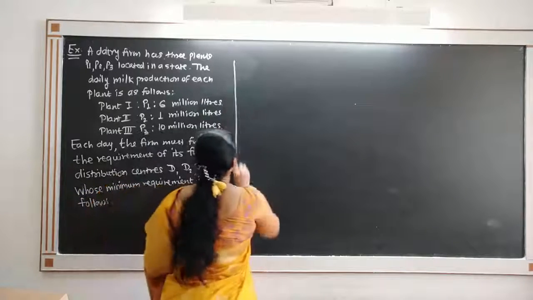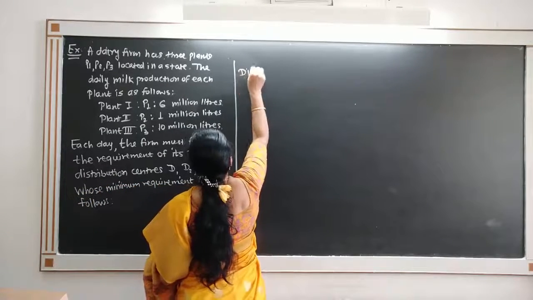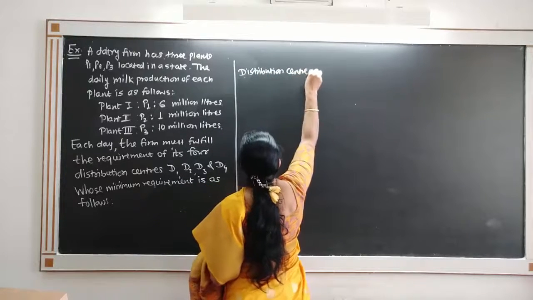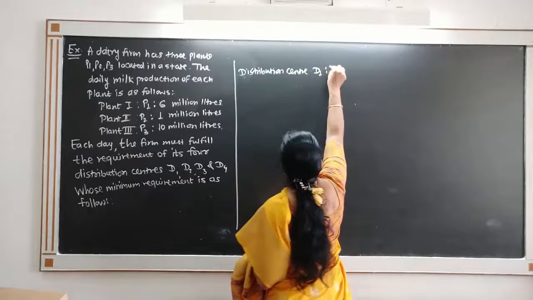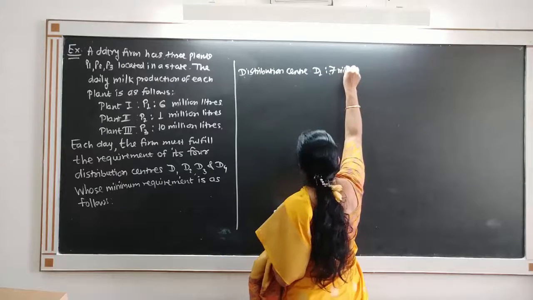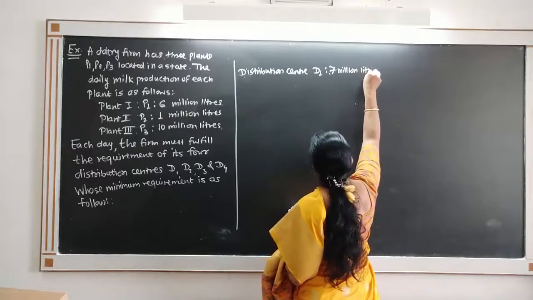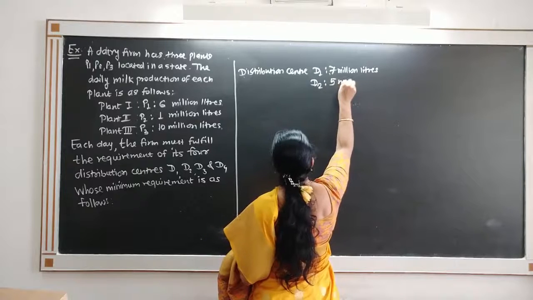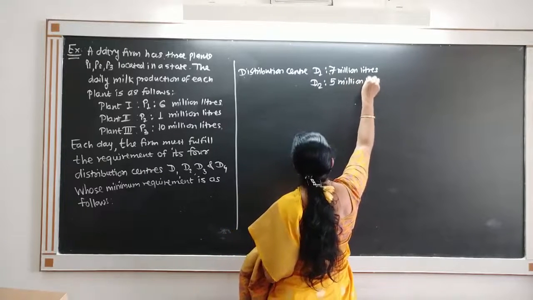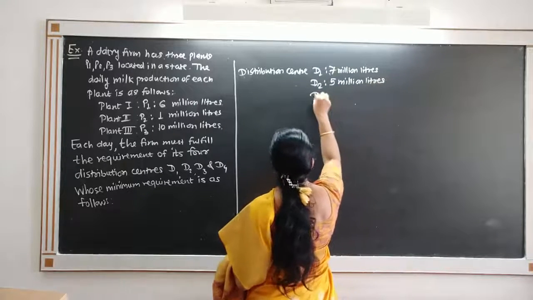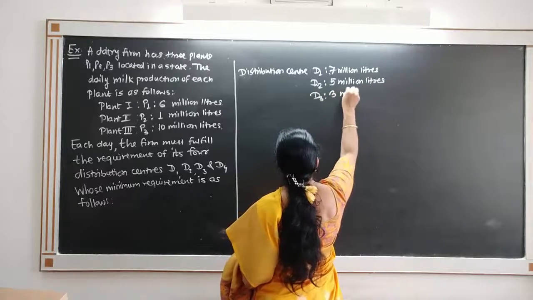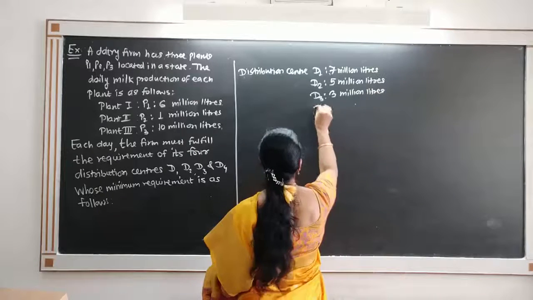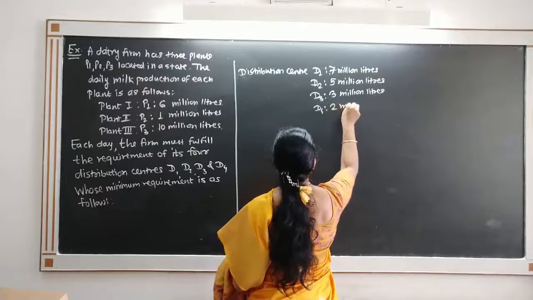The distribution center D1 has minimum requirement 7 million liters. D2 has requirement 5 million liters. D3 has requirement 3 million liters. And D4 has requirement 2 million liters.